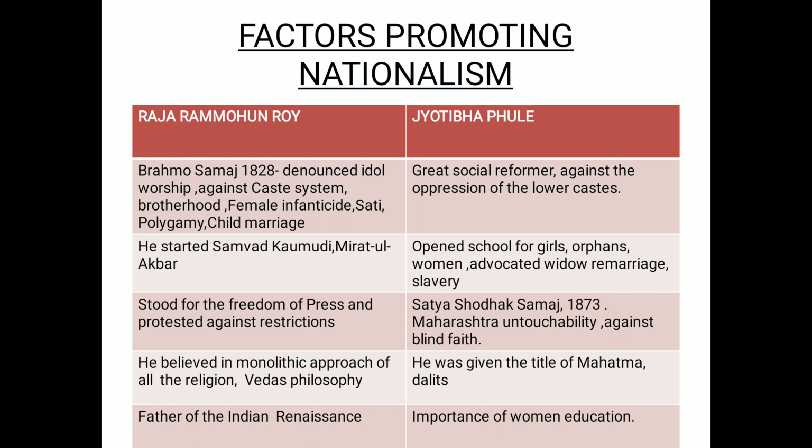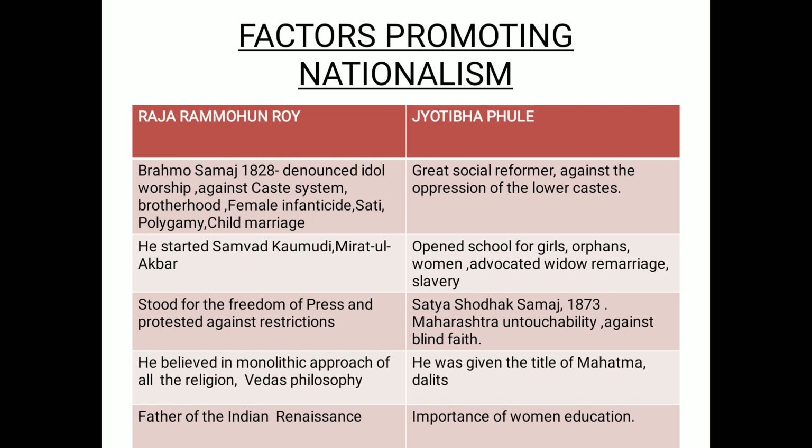This society really wanted to inculcate a feeling of brotherhood, right? They wanted to attack female infanticide, right? Sati was banned. Raja Ram Mohan Roy was strictly against the Sati Pratha. Polygamy was highly practiced in this society, and under Brahmo Samaj it was opposed. Polygamy means many marriages. Clear? And child marriage was totally banned and prohibited under Brahmo Samaj.